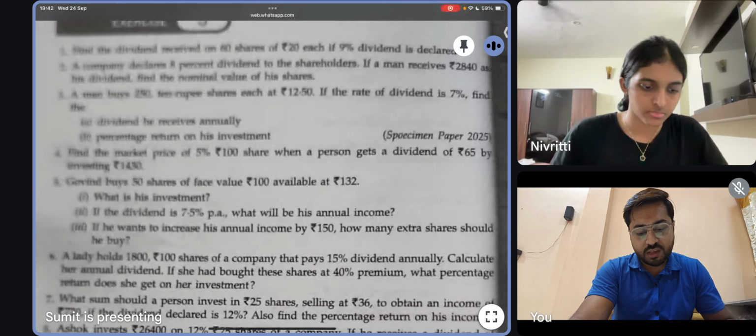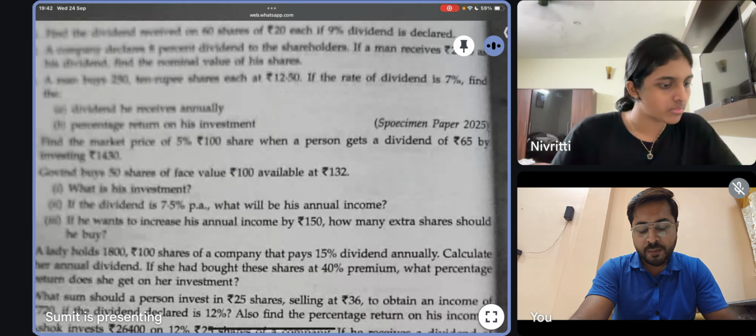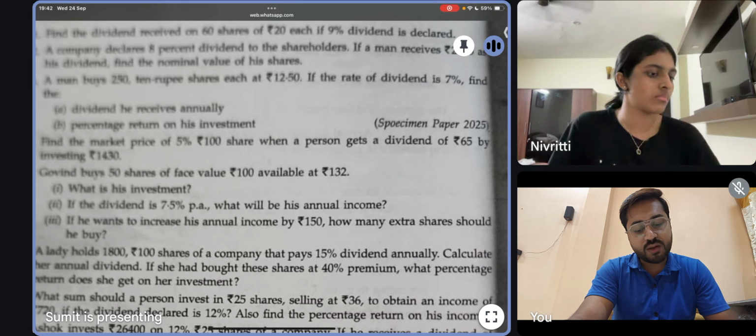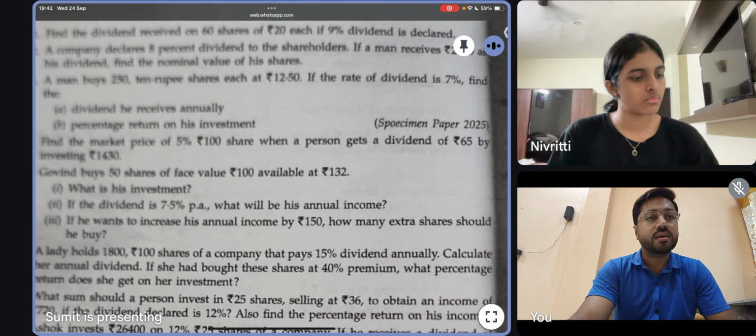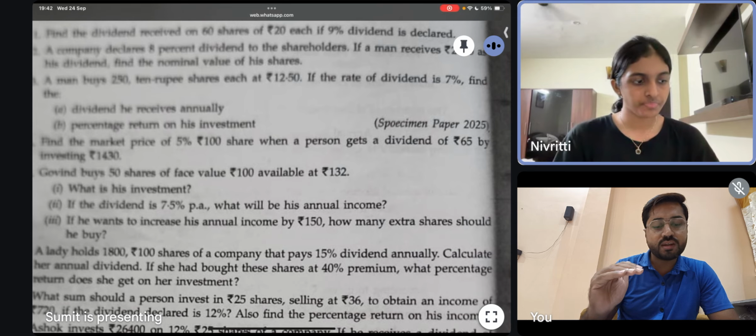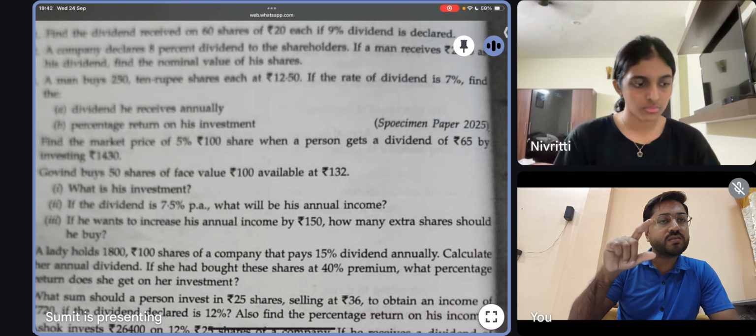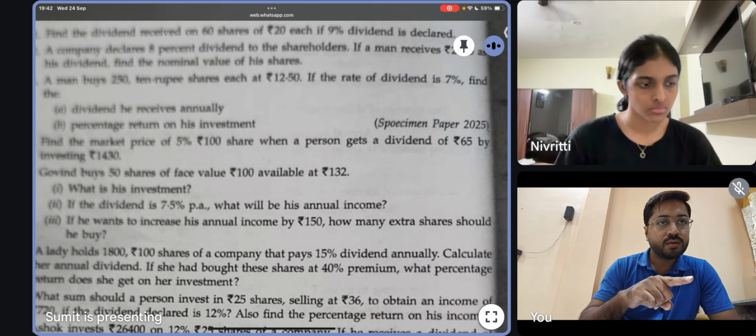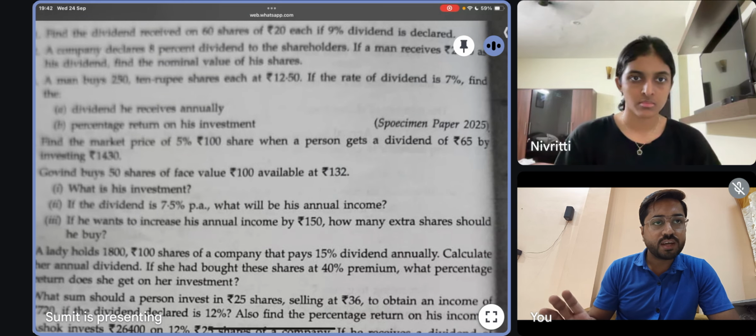Now the next question is the tricky one. Part 3 says if he wants to increase his annual income by rupees 150, that means we have the annual income, right? How much? It is 375. But he wants to increase it by 150. So 375 plus 150 will be 525, correct?